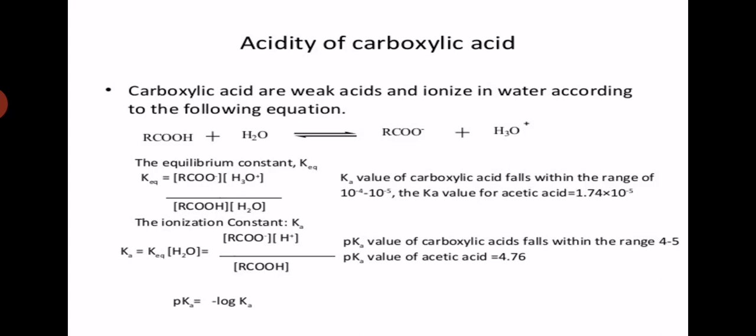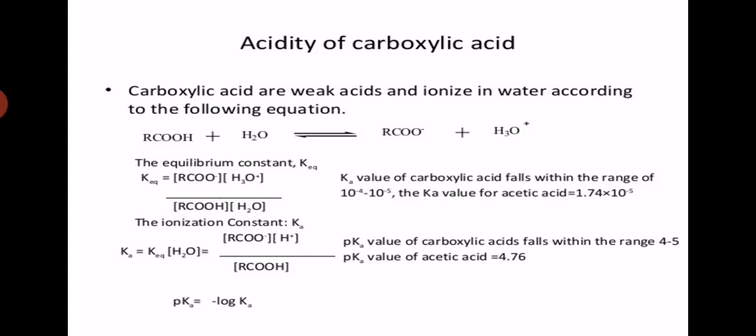K equilibrium. The Ka value of carboxylic acids falls within the range of 10⁻⁴ to 10⁻⁵, and the Ka value for acetic acid is 1.74 × 10⁻⁵. See here, the equilibrium constant K equilibrium is equal to [RCOO⁻][H3O⁺] divided by [RCOOH][H2O].